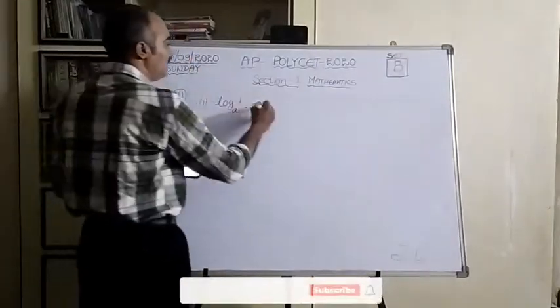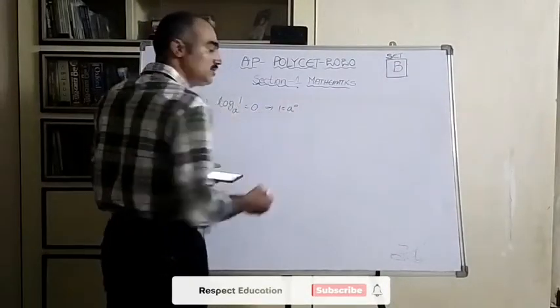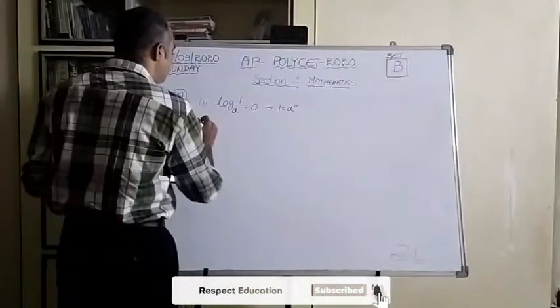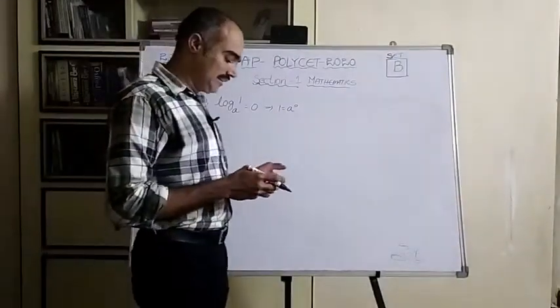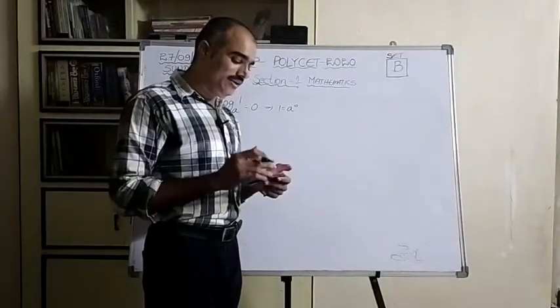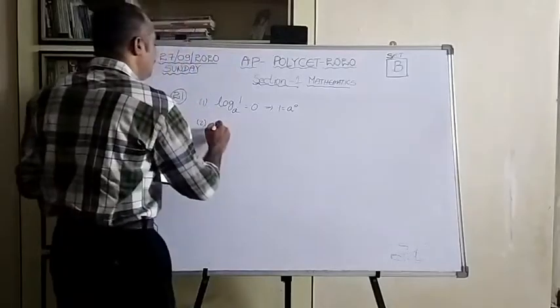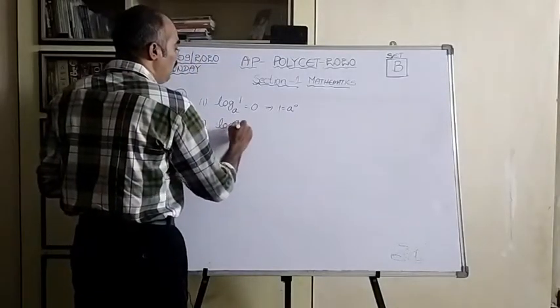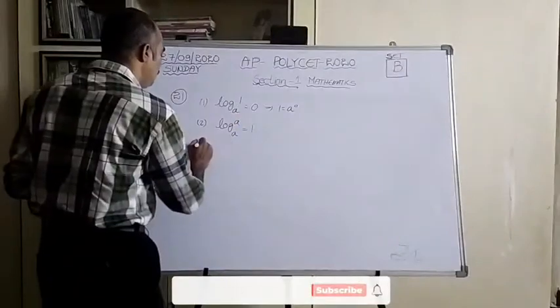You see here, children, it can be written in the exponential form. 1 is equal to a power 0. So it is true, so the first option is true. Before ticking that, let us see the remaining also. Second one, logarithm of any non-zero number to the same base is 1. So here we have a formula, log a base a is 1. So definitely the second one is also true.